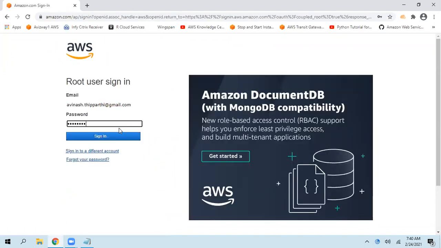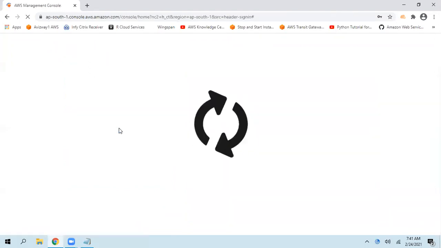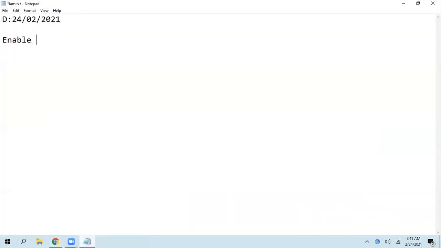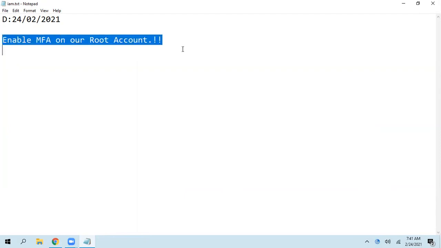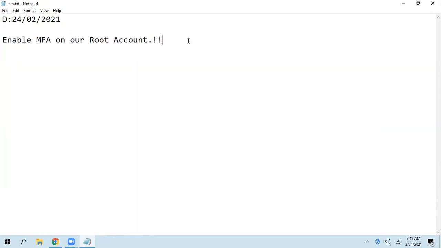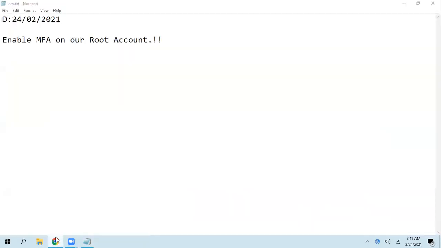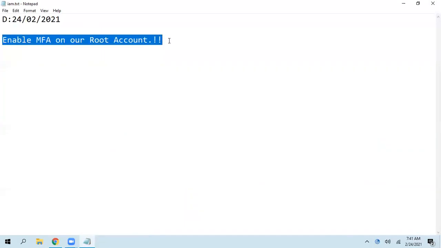Then click on next. Here is a password. Make sure you give a strong and secured password. Right, an additional layer of security. So enable MFA on our root account. Enabling MFA on the root account is always important. Even Amazon always recommends you enable multi-factor authentication. Just giving a username and password is not sufficient to log into the AWS account once you enable multi-factor authentication.